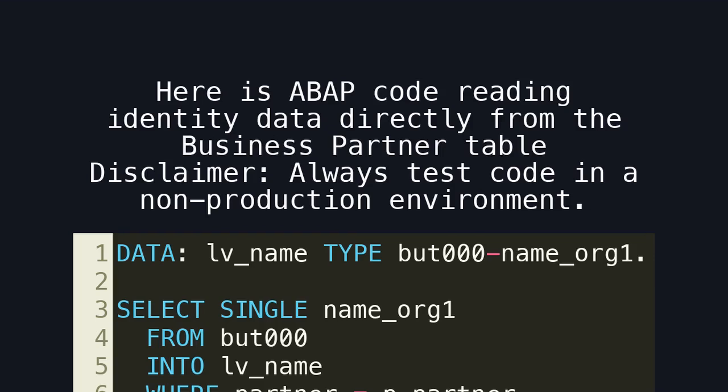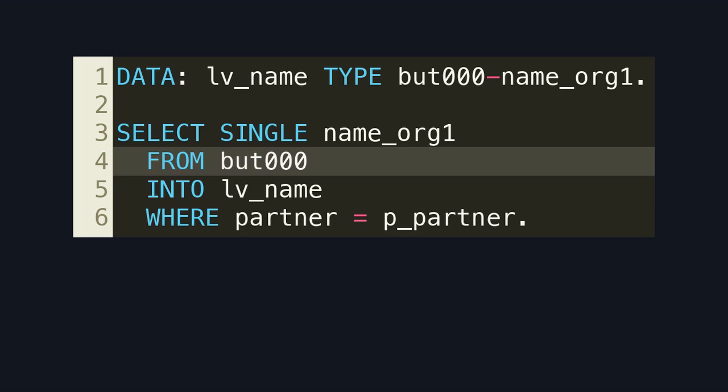Here is an ABAP code reading identity data directly from the business partner table. Disclaimer: always test code in a non-production environment. This code snippet accesses the business partner identity directly. It works regardless of whether the partner acts as a customer, vendor, or both.